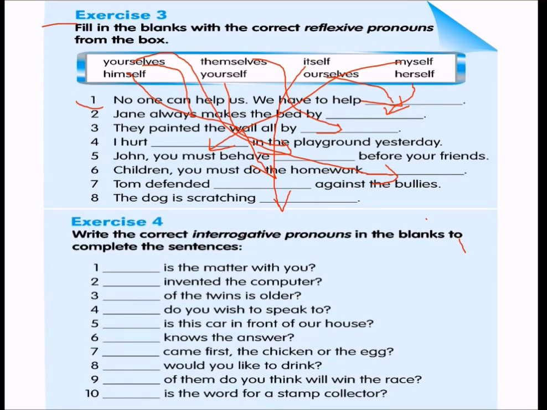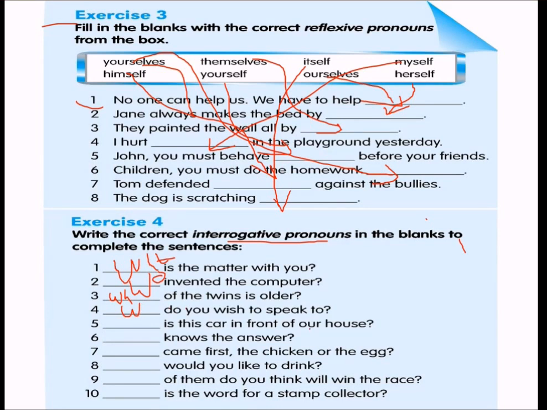Then write the correct interrogative pronouns in the blanks. You have to fill the gaps. What is the matter with you? Who invented the computer? Which of the twins is older? Whom do you wish to speak to?